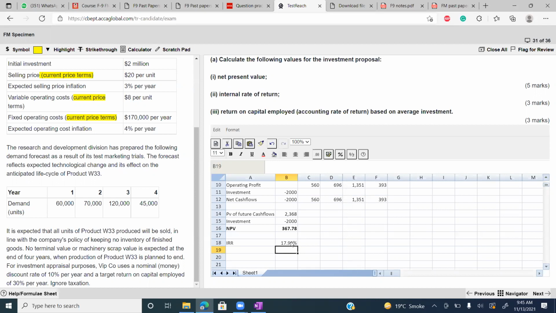Guys, this is part A, second part. Third is part A, third part. That is return on capital employed.